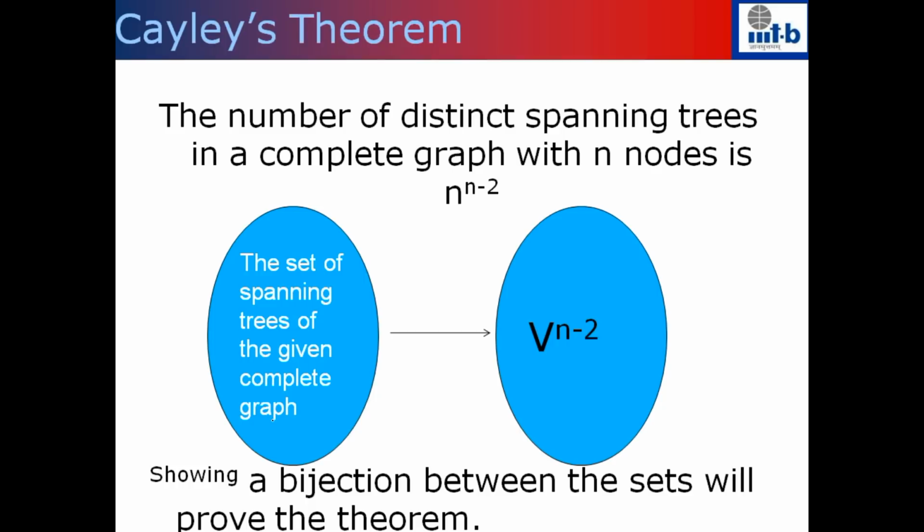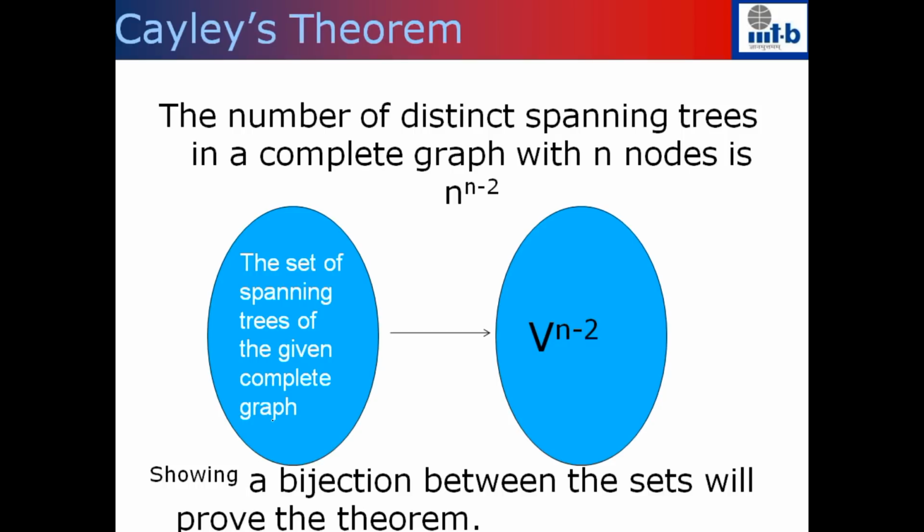Similarly, V to the power n minus 2 is inductively defined as V to the power n minus 3 cross V. So this basically looks like a vector of length n minus 2, where each component is an element from V. So it will look like v1, v2, up to v of n minus 2, where each of these v of i's will be from V. We know that V square has n square elements. So V to the power n minus 2 will have n to the power n minus 2 elements.